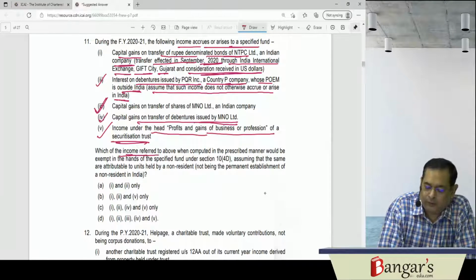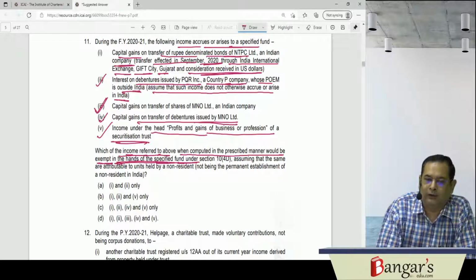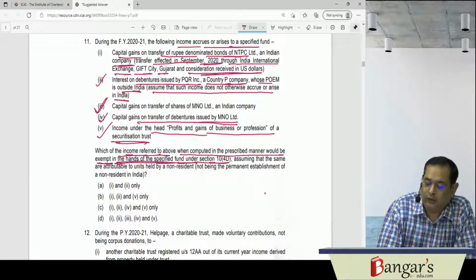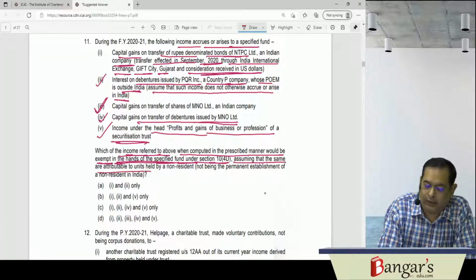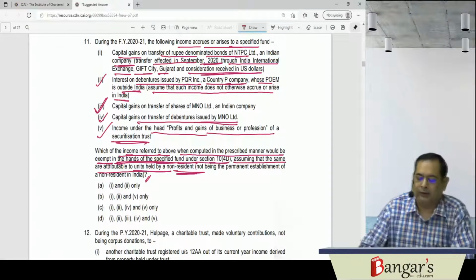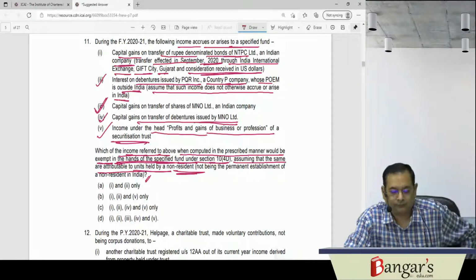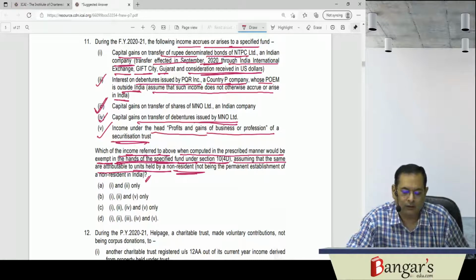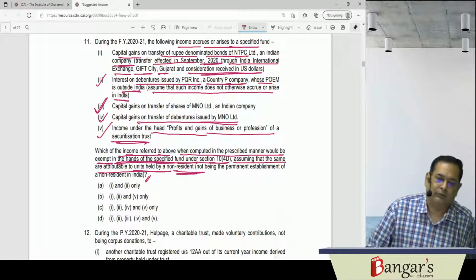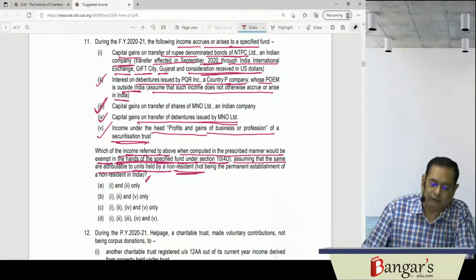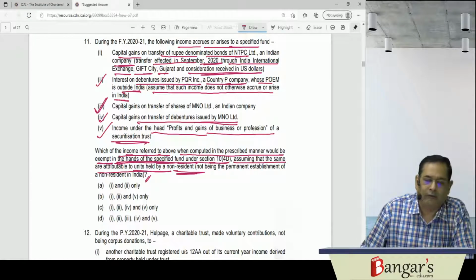Which of the income referred to above, when computed in the prescribed manner, would be exempt in the hands of the specified fund under section 10(4)(d), assuming the same are attributable to units held by a non-resident, not being a permanent establishment of a non-resident in India? So we have seen this exemption has been provided under section 10(4)(d).